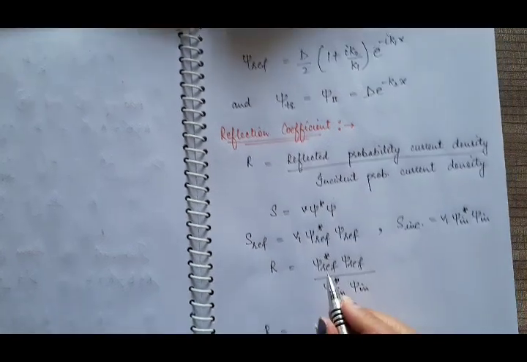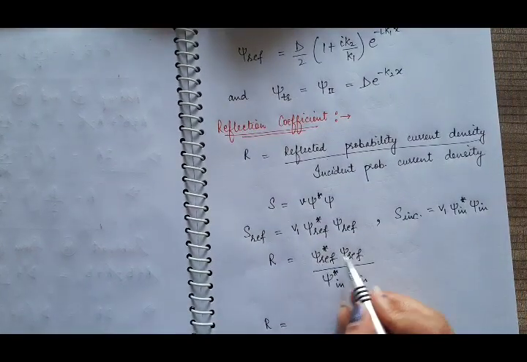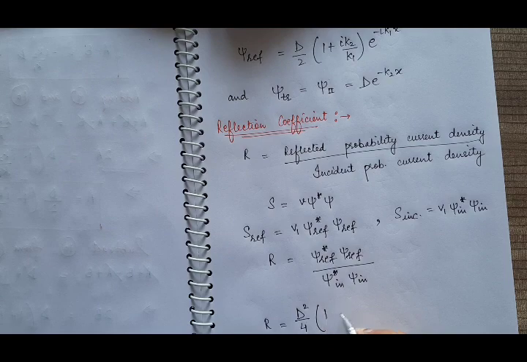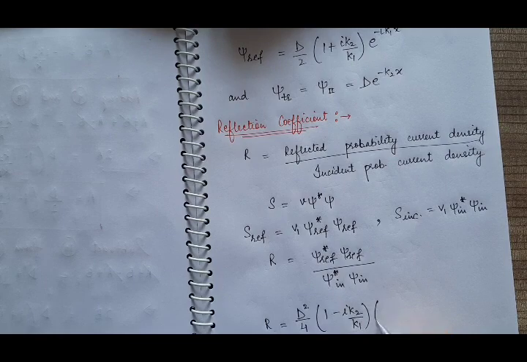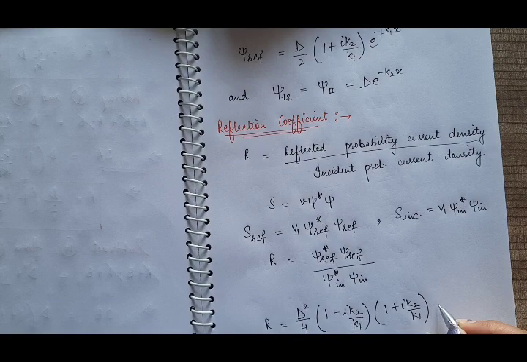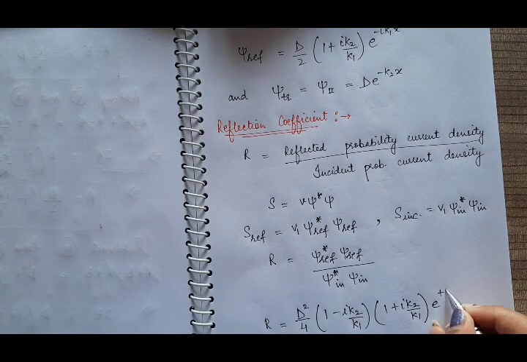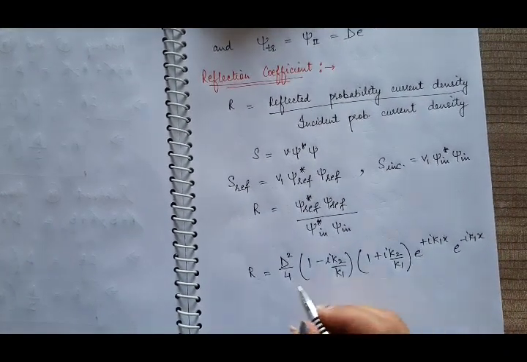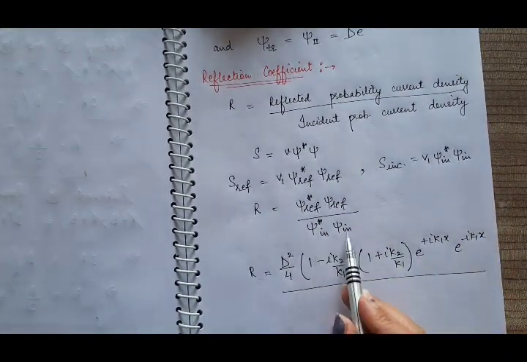So put the values: d by 2 and d by 2, it will be d square by 4, and we have one term 1 minus iota k2 by k1, and second term 1 plus iota k2 by k1, and e raised to power plus iota k1x and e raised to power minus iota k1x. It will be e raised to power 0, which is 1, divided by this psi incident.